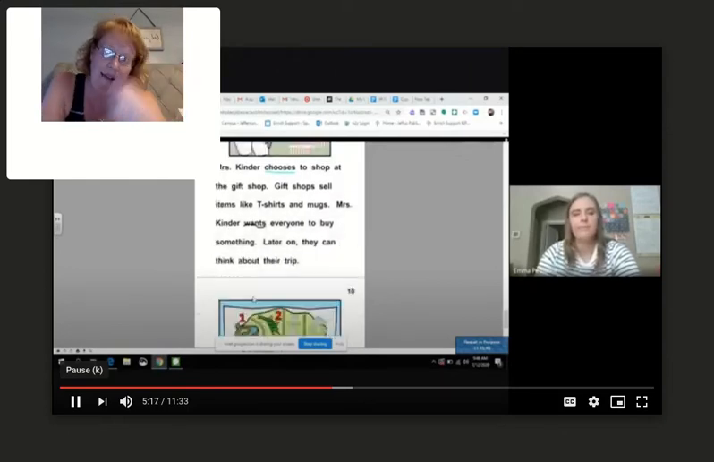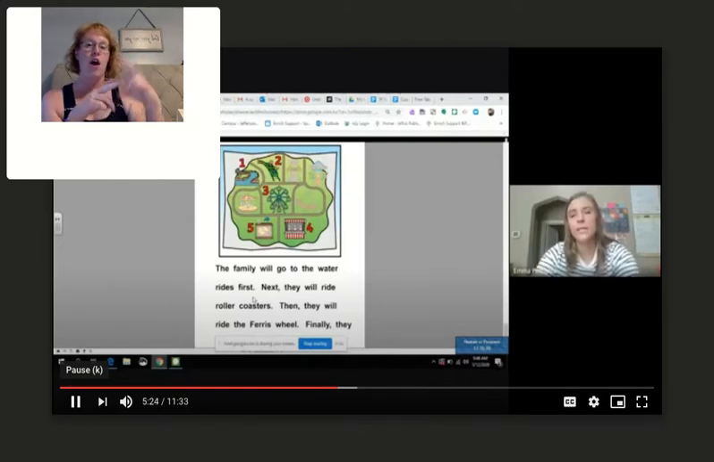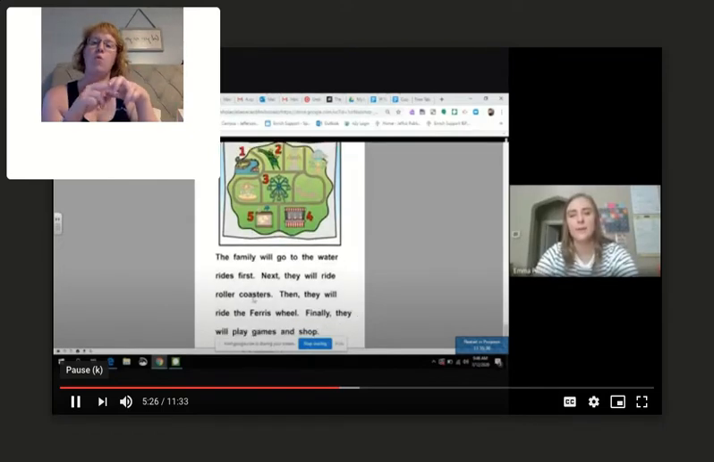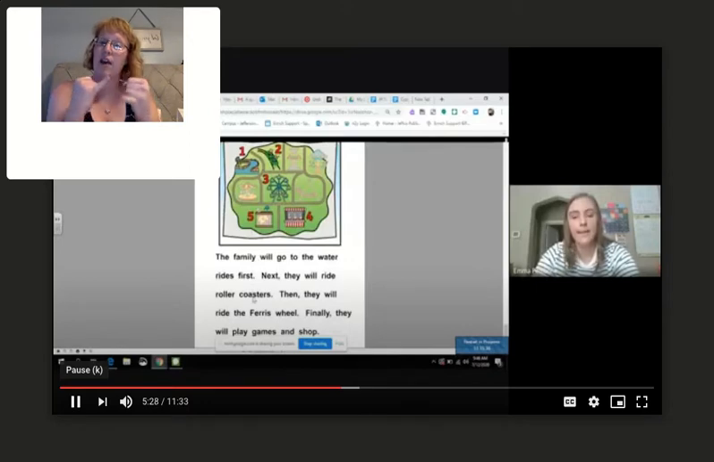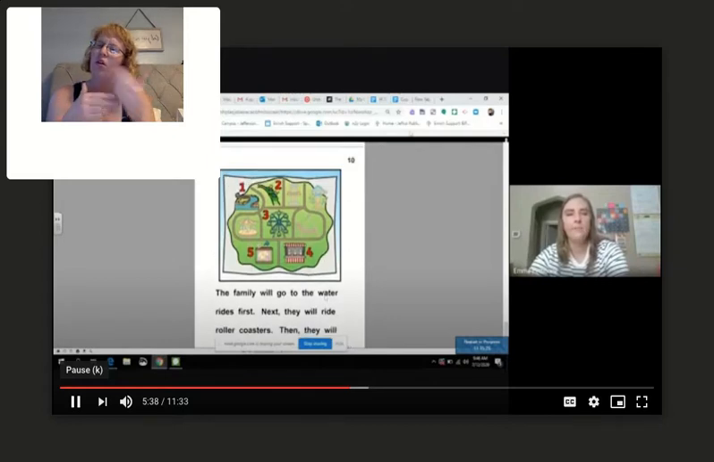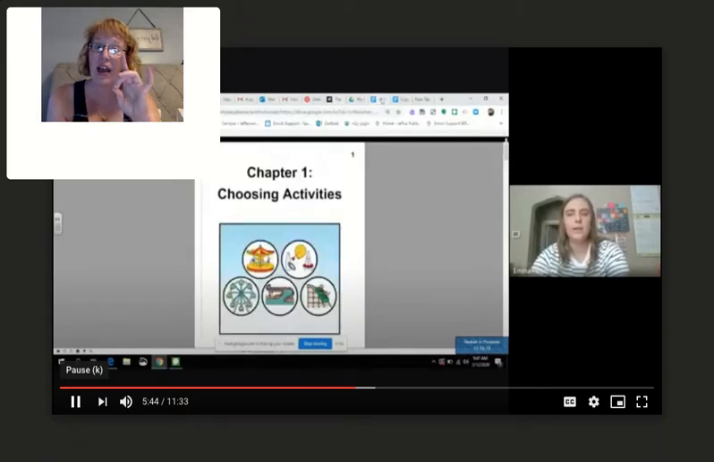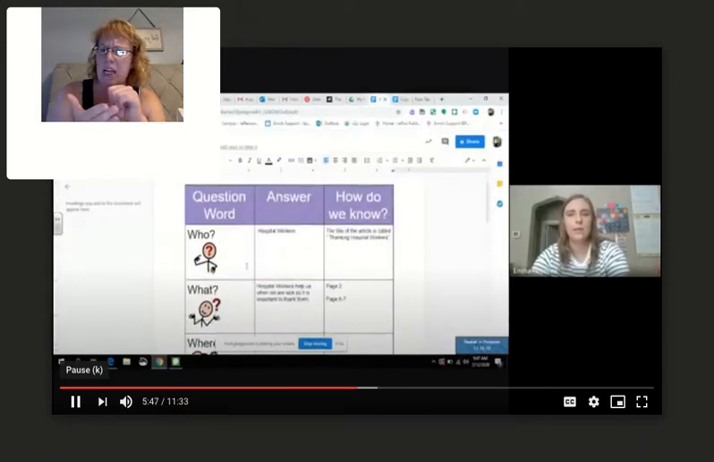The family will go to the water rides first. Next, they will ride the roller coasters. Then they will ride the Ferris wheel. Finally, they will play games and shop. Ooh, wow. Okay, they've got a big day ahead of them, don't they? Yeah. Okay, so we're going to go ahead and fill out our W questions, and we're going to have to find, so look at our page. It says, oops, sorry, that's the wrong one.